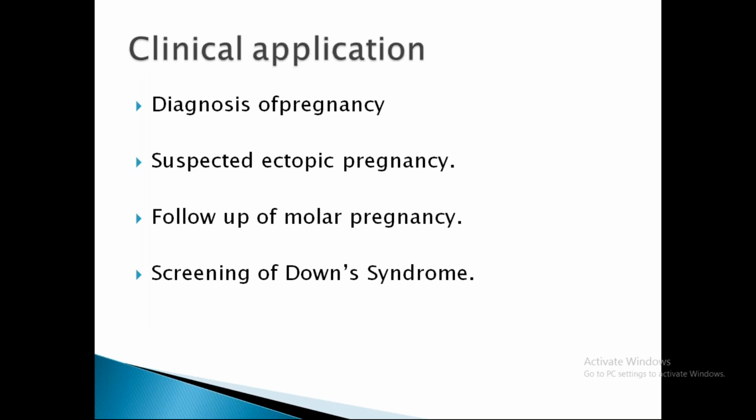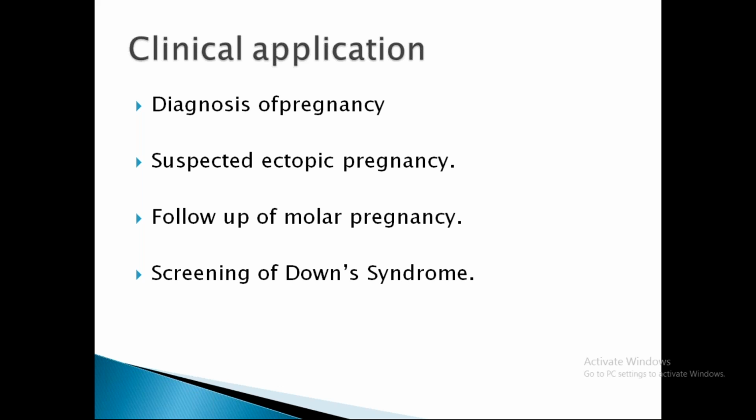So finally, the clinical application: where are you going to apply these HCG values? First, to diagnose the pregnancy. When a woman is getting pregnant, you have to go for a UPT, urine pregnancy test, where you can qualitatively check for the presence or absence of beta HCG in the urine of a pregnant woman. And if you suspect an ectopic pregnancy, you will go for a quantitative analysis of beta HCG in the serum.